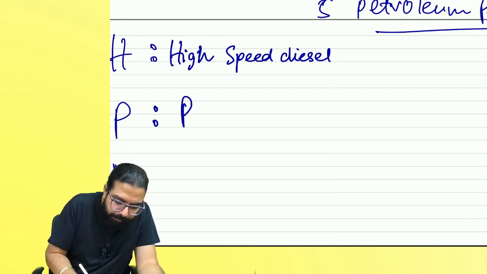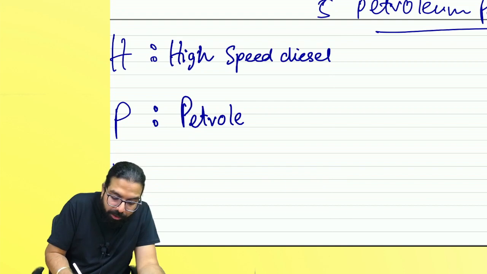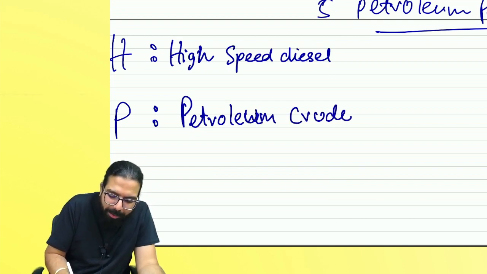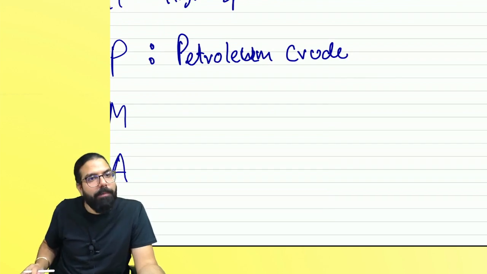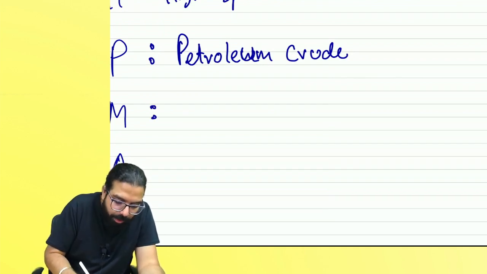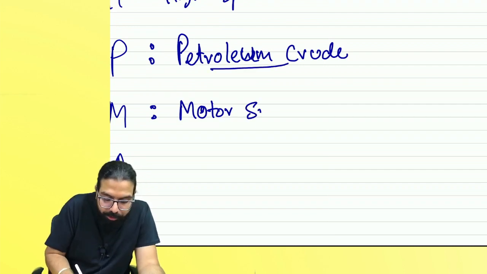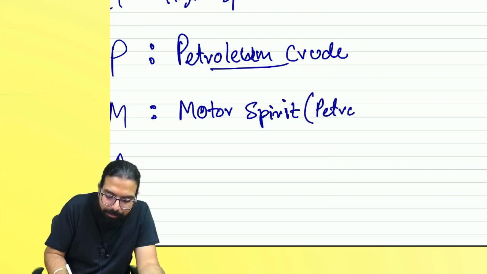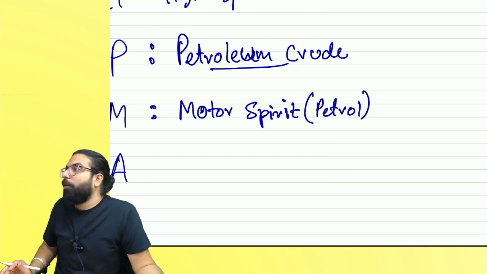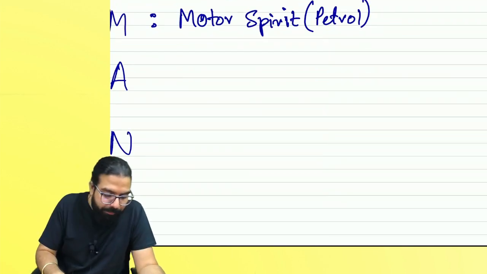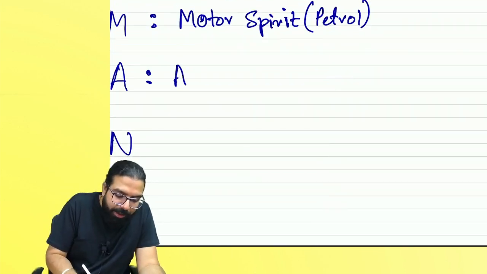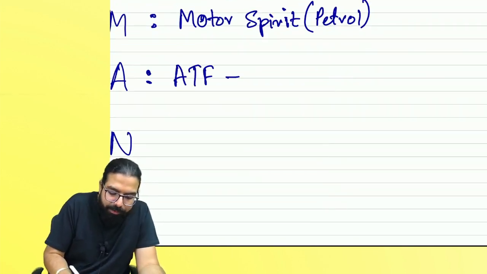P means petroleum crude, crude petroleum which is there. This is not pure petroleum, this is petroleum crude. M means motor spirit. Sir, what is motor spirit? Petrol's formal name is motor spirit. What is petrol's formal name? Motor spirit. A means ATF.